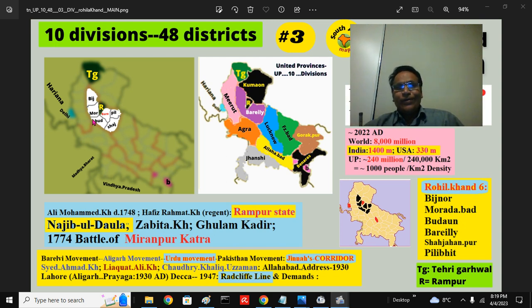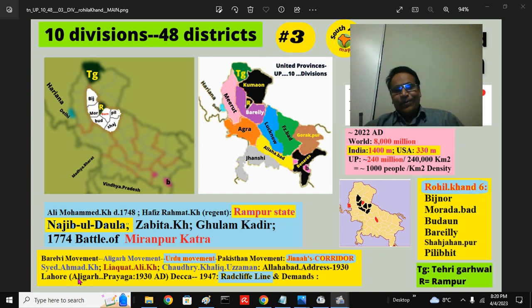Jinnah also wanted the corridor due to the Kafir population being more, but that was not accepted by the Radcliffe Award line. Sir Sayyid Ahmad Khan, the prominent educator-cum-separatist, Liaquat Ali Khan, first Prime Minister of Pakistan, and Chaudhary Khaliquzzaman, all these people hailed from here.